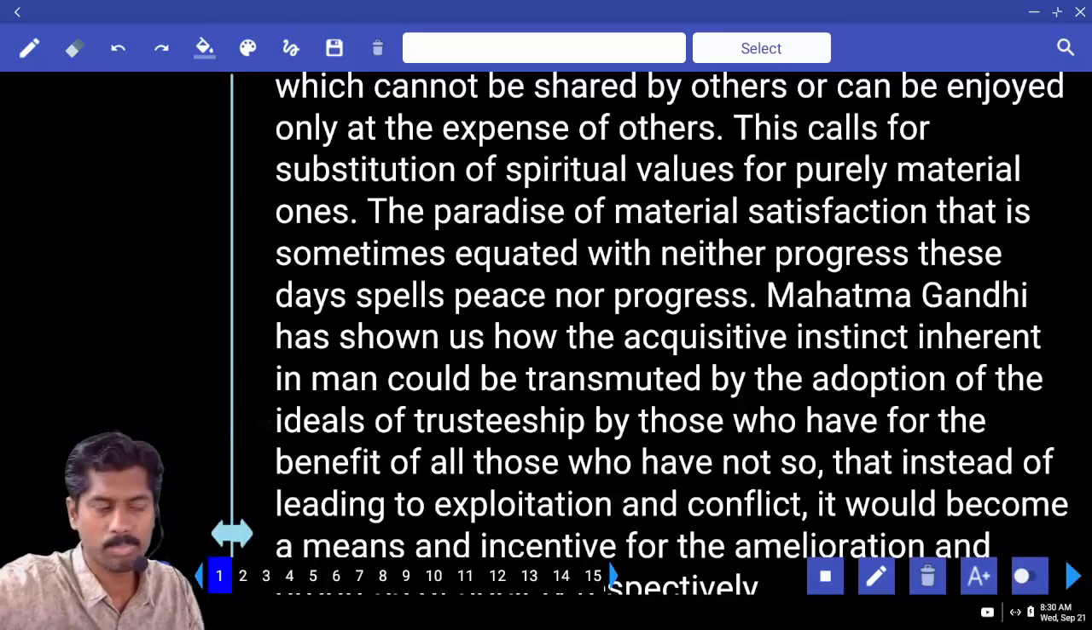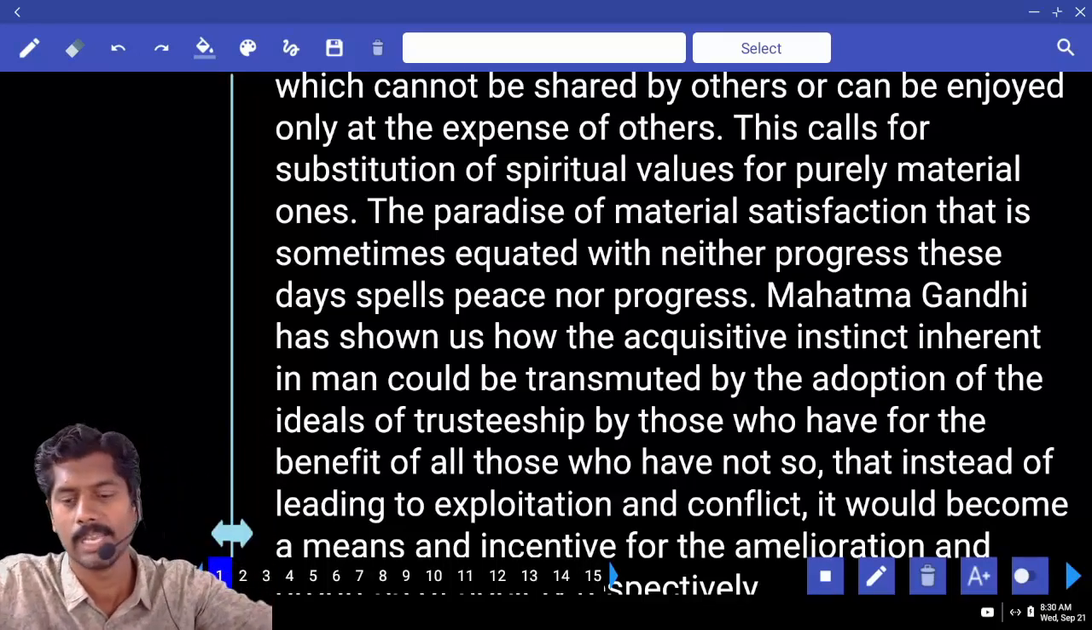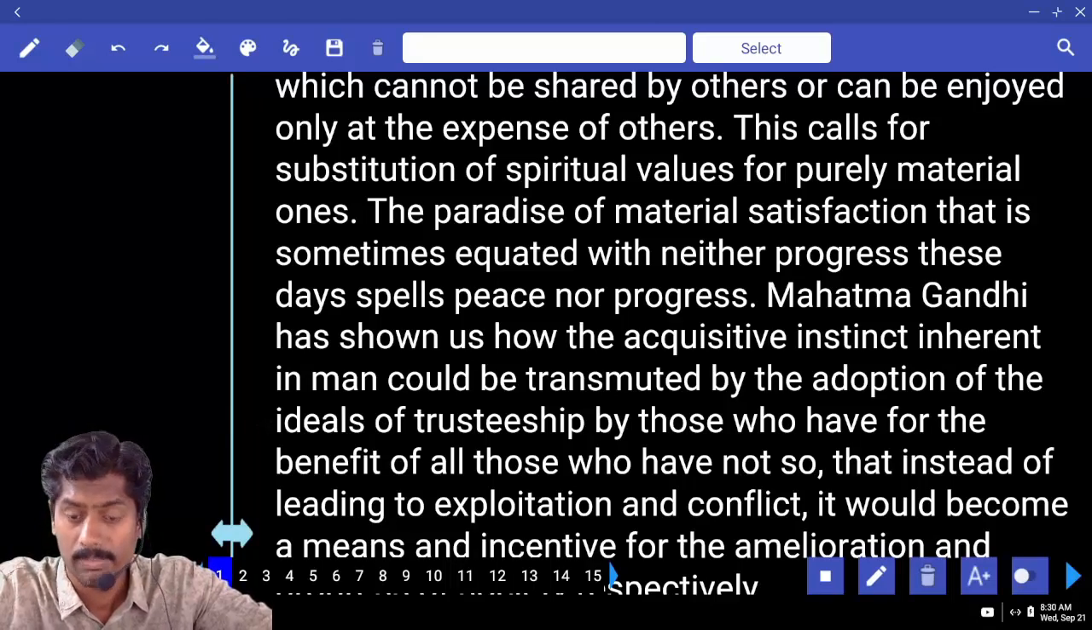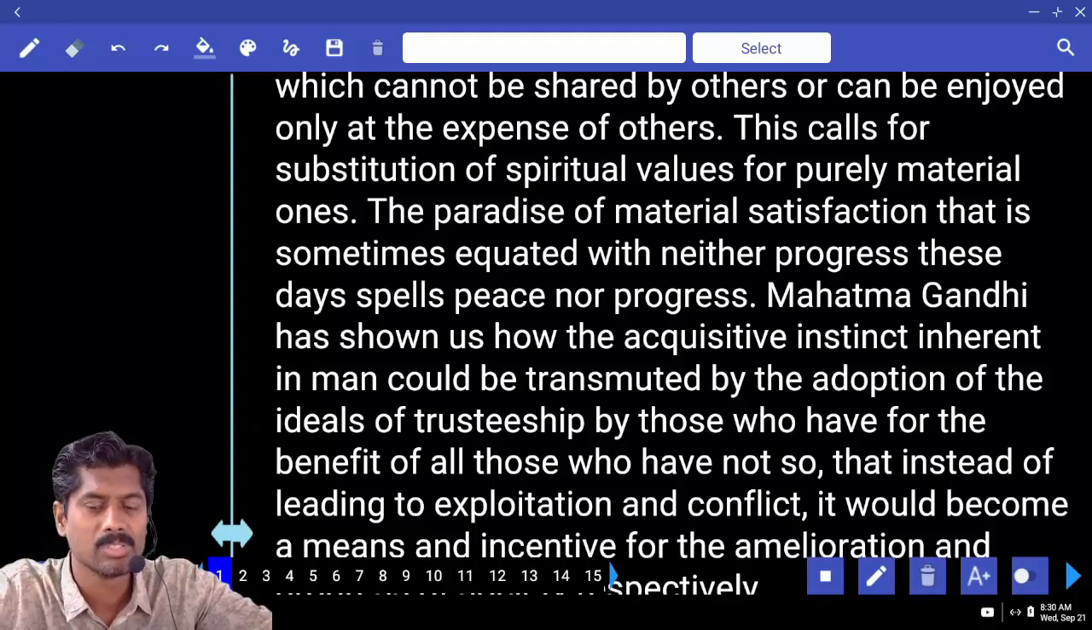Keep the material ownership aside, bring spiritualism inside, he is saying. The paradise of material satisfaction that is sometimes equated with progress these days spells neither peace nor progress. So through material satisfaction, progress won't come, peace won't come.